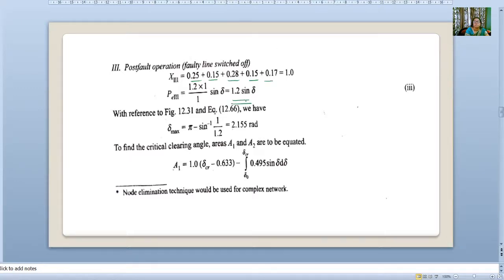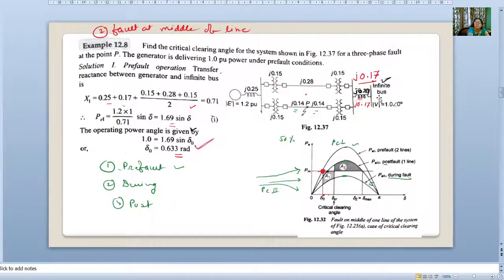This is Pe3. Now from P3 we are getting del 1, and then del max is pi minus del 1. Already I told you earlier how to find this. Again I will revise that. This is our del 1, this is our limiting condition, this we have to subtract.